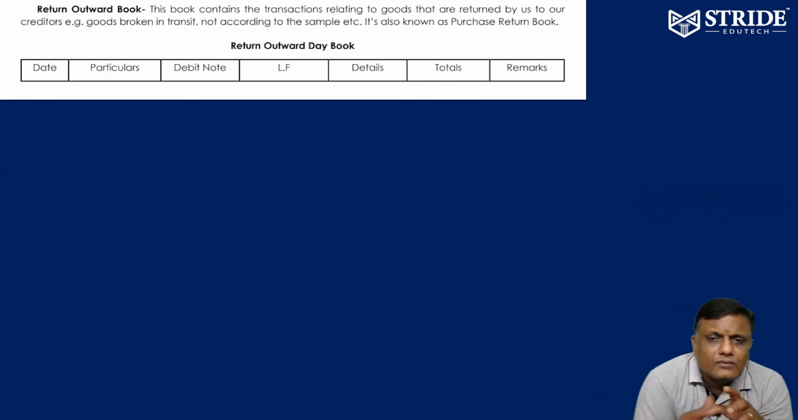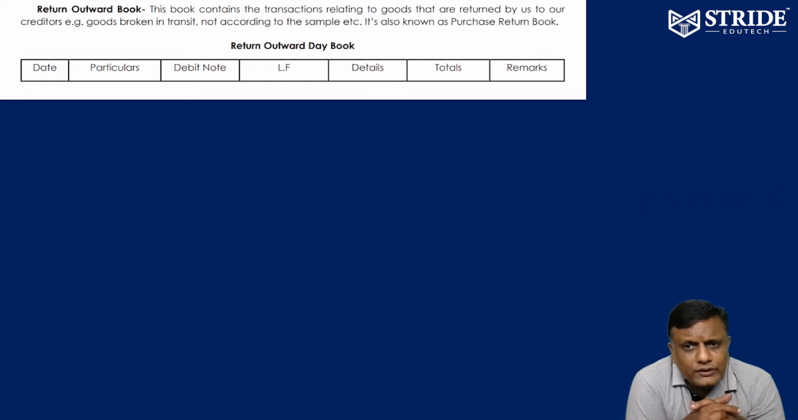That's it. Let's see return outward book. This book contains transactions related to goods returned by us to the creditors. Actually, we purchase goods from the creditors, suppliers. Due to some reasons, at the time of purchase, we found some damages, or it is not up to the sample we have sent. So we return the goods to the supplier. So it is called purchase return book. Here, date of the purchase return you have to enter. The name of the supplier to whom you are going to return the goods to be entered. Debit note to be entered. Ledger folio, details, amount to be entered.